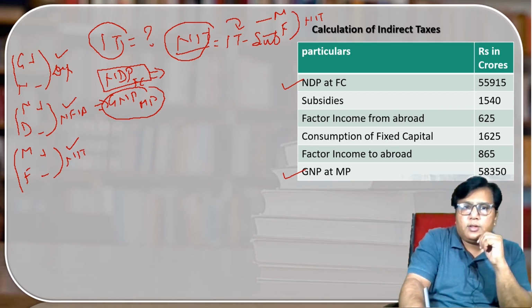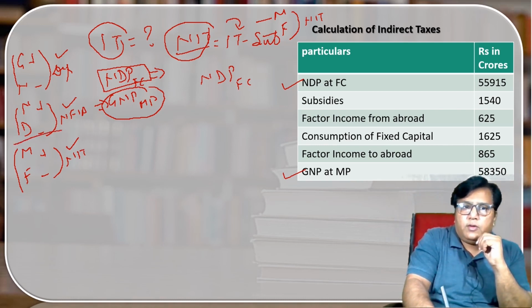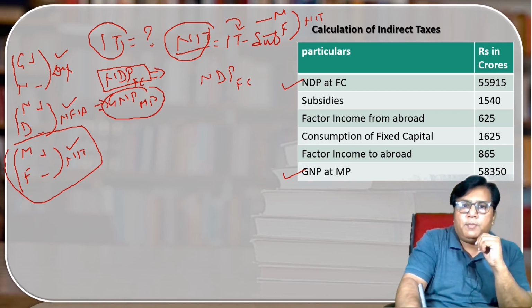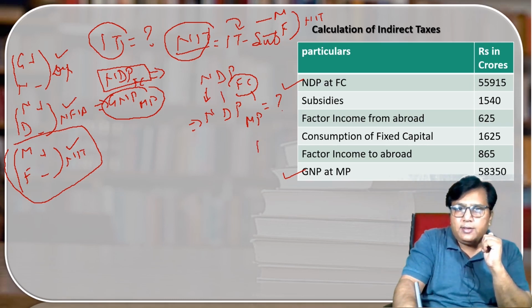Okay, I have selected NDP FC as the base. Clear? We know that I have to work on the third block. It means that from the third block I just find out that I have to know the value of market price. It means I will not change the value of N, I will not change the value of D. It means that I only have to change the value of FC. If somehow I know the value of MP, if I find out NDP MP, then from the difference of NDP MP and FC I can get NIT.